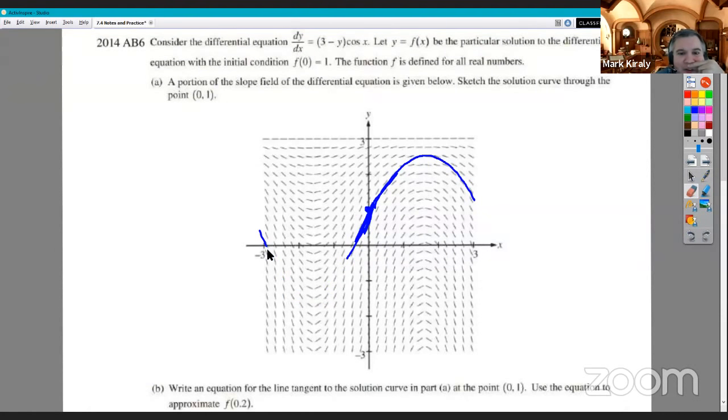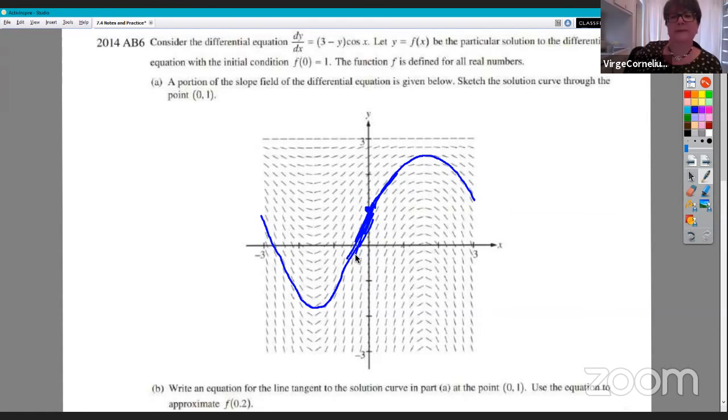I think I'm actually going across some of them right there. I think a lot of you realize if this shows up on an AP test, they're very forgiving. You don't have a protractor, you don't have a ruler. I changed colors, which is really weird. So you don't want to spend 15 minutes on this, but you do want to make sure you're fairly close to what's going on. All right, what do you think of that, Verge?